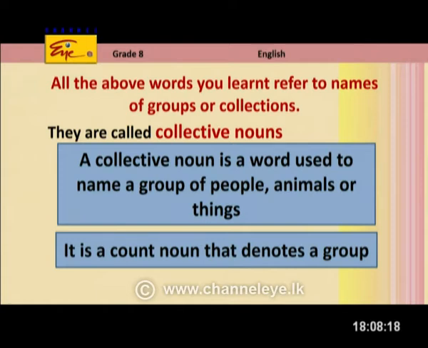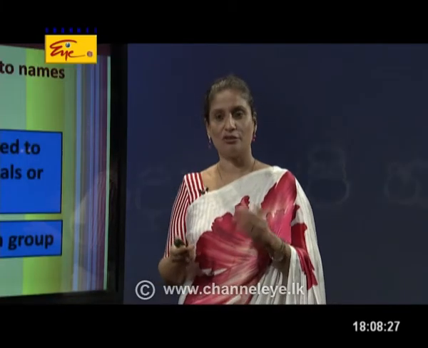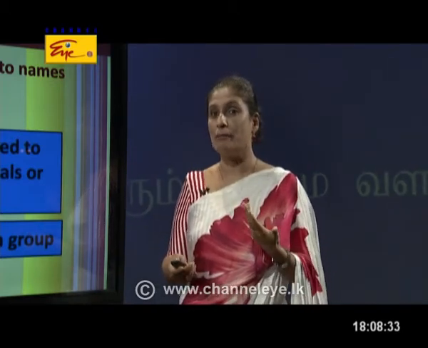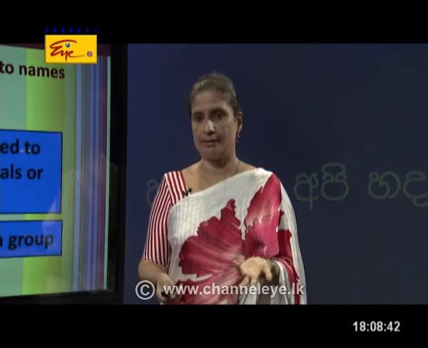Can you remember the count nouns and non-count nouns that we learnt? In my previous lesson, I taught you count nouns and non-count nouns, and I told you count nouns can be pluralized. Right? There are certain rules in pluralizing, and count nouns can be pluralized.